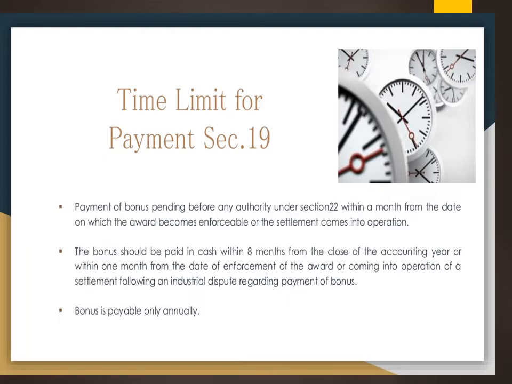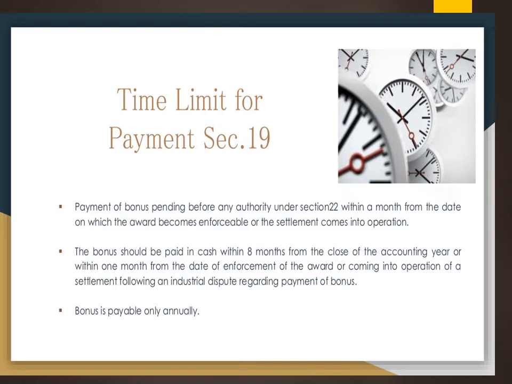Then what is the time limit for payment of bonus? Section 19. As we know, bonus is paid every year. If it is pending before any authority under section 22, then within a month from when the award has been given, they have to settle that particular bonus.